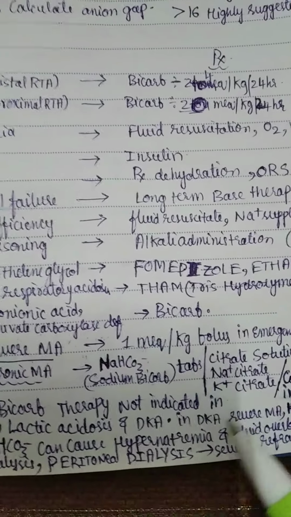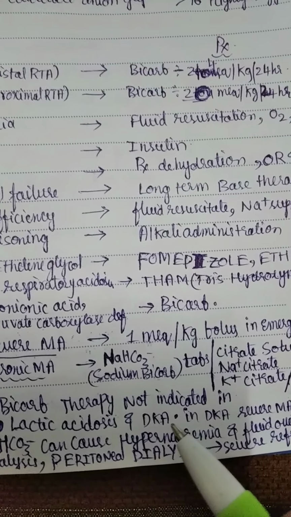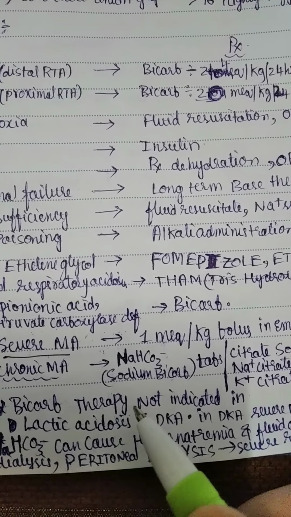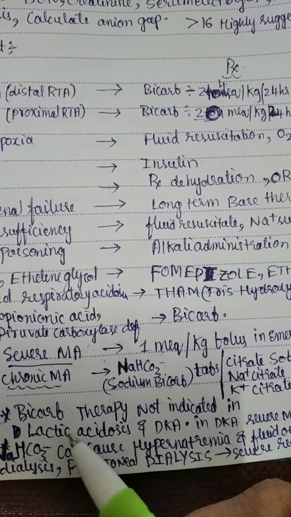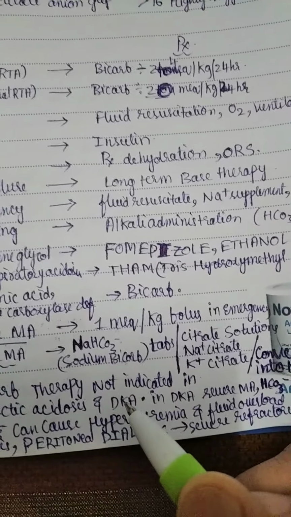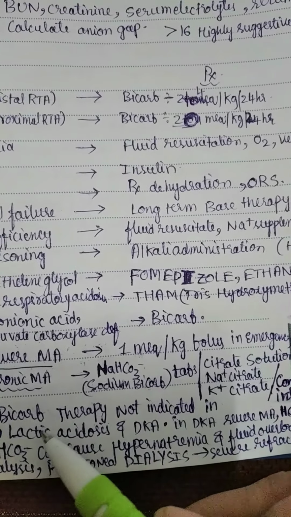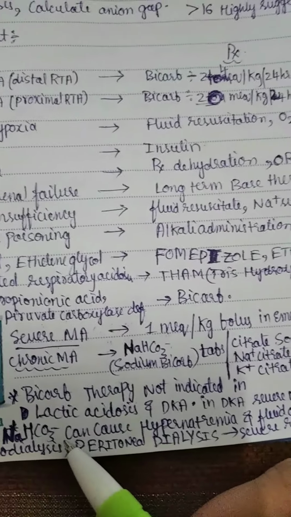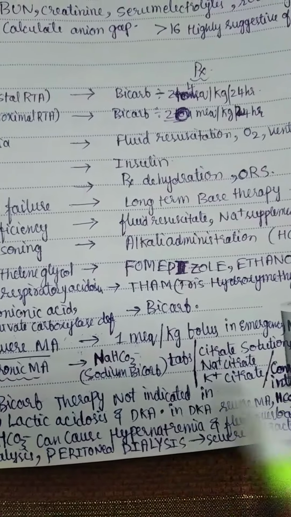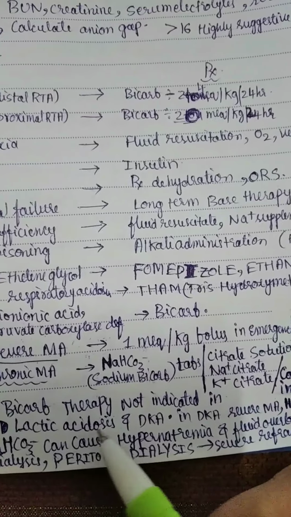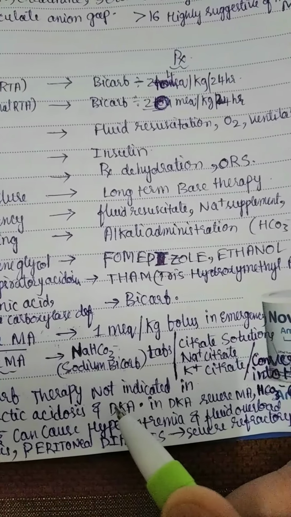Bicarbonate therapy is not indicated in lactic acidosis and diabetic ketoacidosis, because here it is mainly due to hypoxia and fluid loss. So you should treat hypoxia by supplementing oxygen, and treat fluid loss. In DKA the pathology is mainly insulin deficiency, so you should supplement insulin. Sodium bicarbonate can cause hypernatremia and fluid overload, worsening lactic acidosis and DKA. So never give bicarbonate therapy in lactic acidosis and DKA. Treat those conditions by fluid resuscitation, and insulin in DKA.